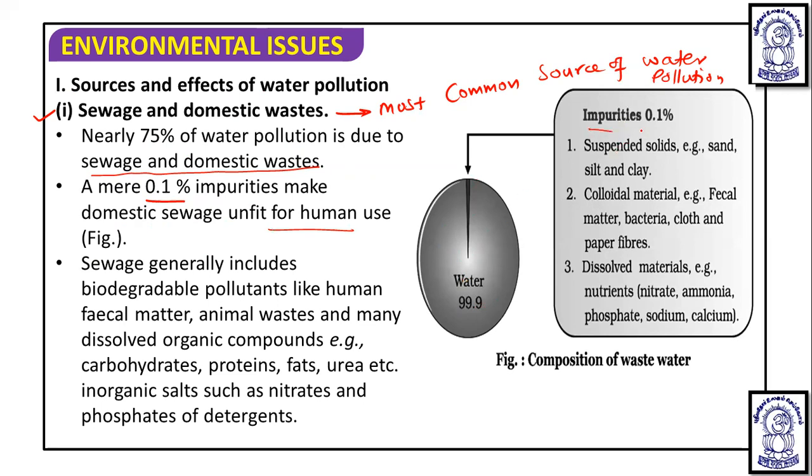These impurities include suspended solids like sand, silt, clay; colloidal materials like fecal matter, bacteria, cloth, paper fibers; and dissolved materials, for example nutrients, nitrate, ammonia, phosphate, sodium, calcium. All these impurities make the water unfit for human use.